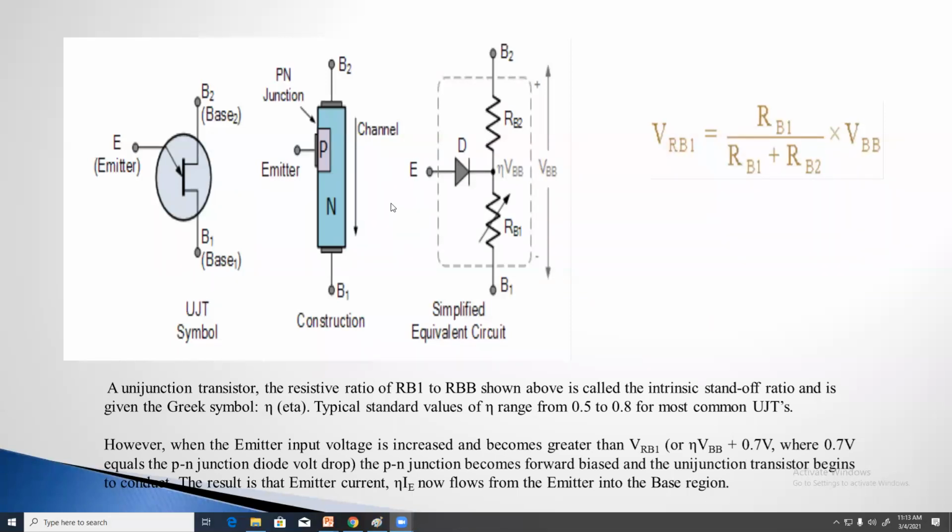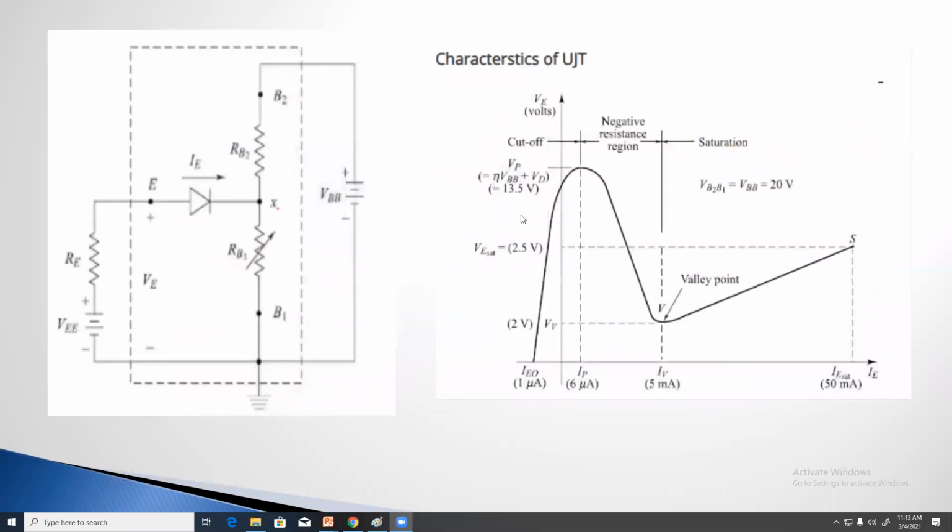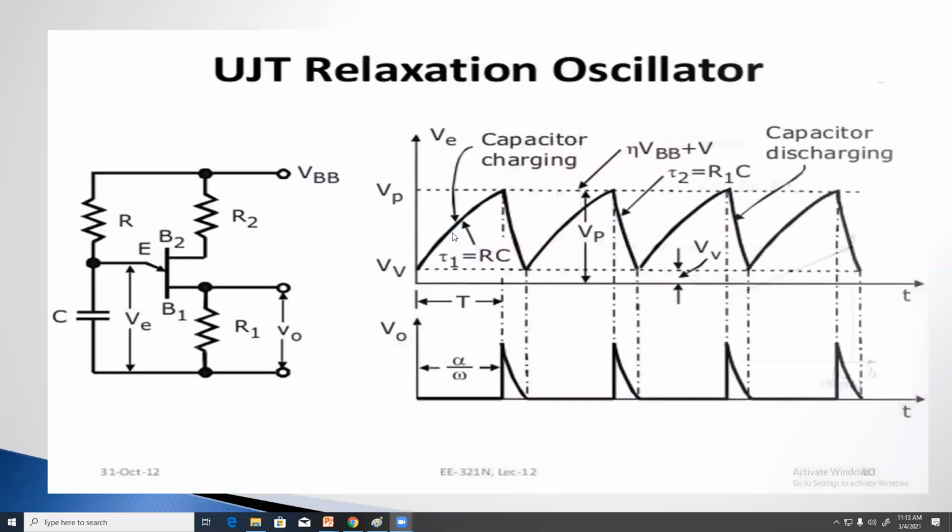Is it clear? These are the characteristics of UJT. So by using this UJT, how can we turn on the SCR?